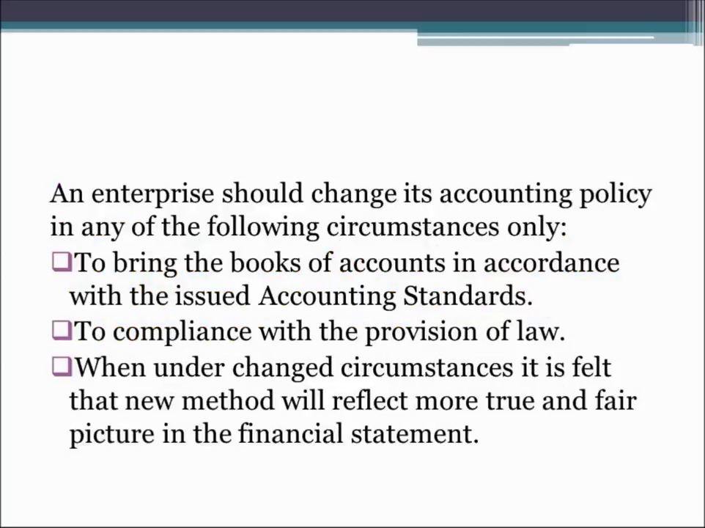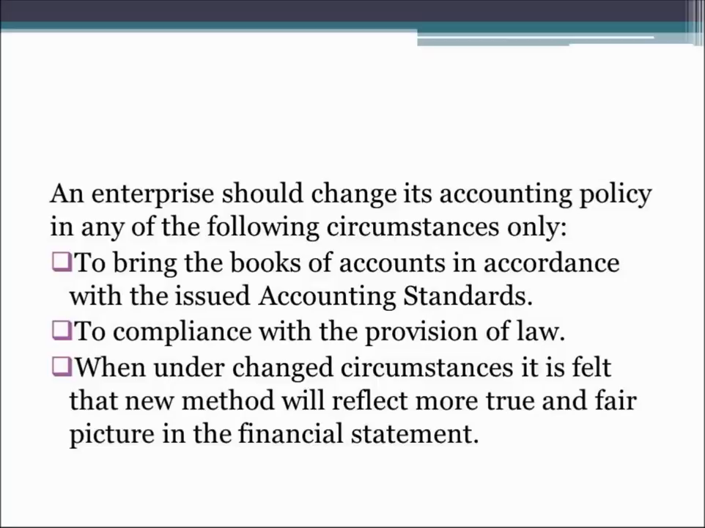Now let us see the exceptional circumstances under which an enterprise is given the chance of changing its accounting policy. The concept of consistency says that the enterprise shouldn't change the accounting policy year after year and should remain consistent with the accounting policies. But here are the three exceptional circumstances under which the enterprise is allowed to change its accounting policy. What are they?